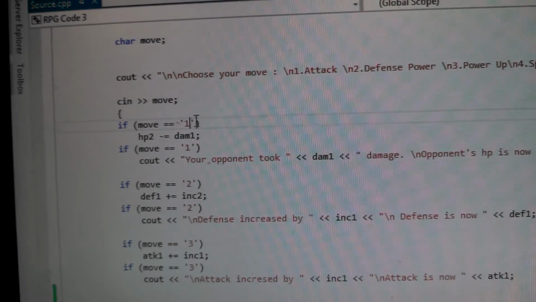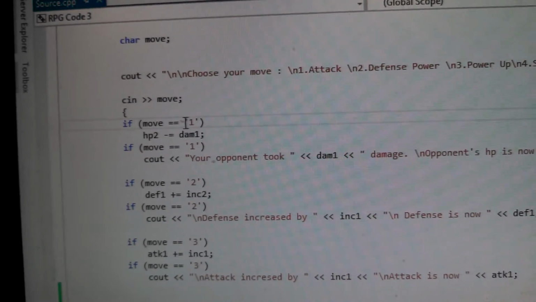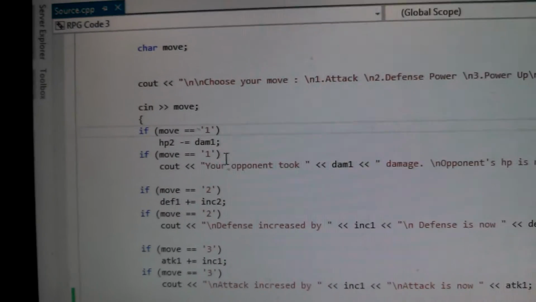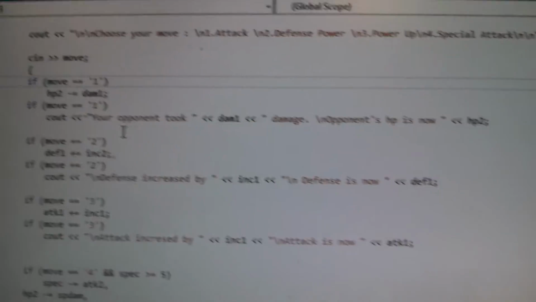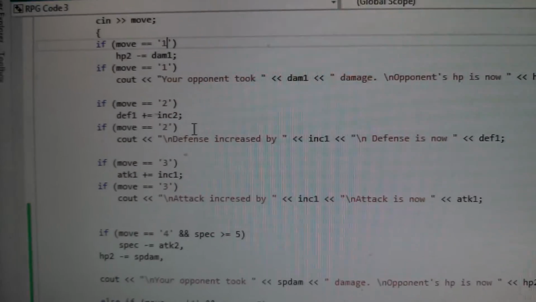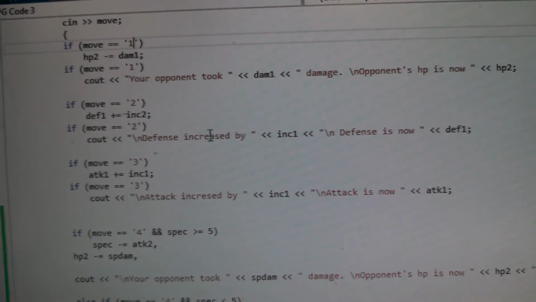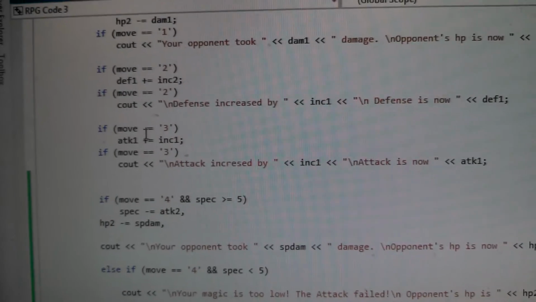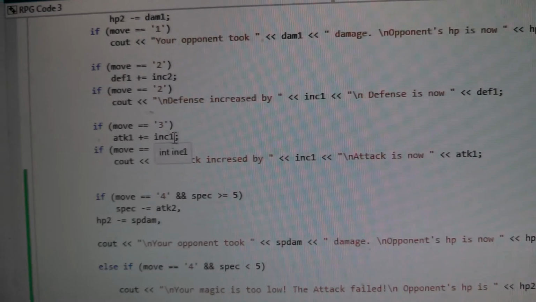So if you've got these little quotes right here, which means that if you type in 1, then you attack. If you type in 2, then you increase your defense. If you type in 3, you increase your attack.